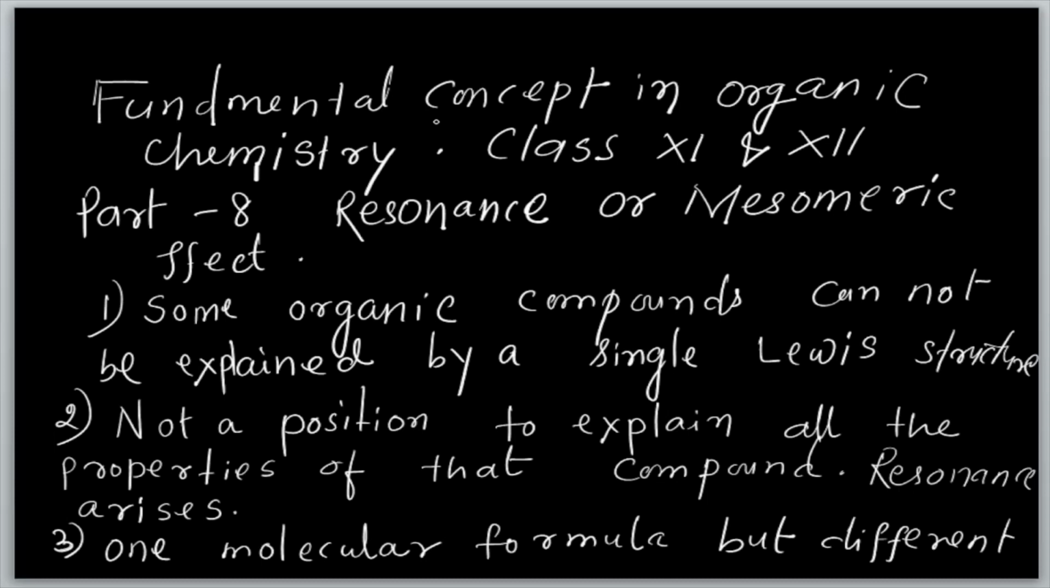Almost all organic compounds are explained by the Lewis dot structure. That means the outer shell electrons are explained by the Lewis scientist, that is called the Lewis dot structure. But some organic compounds cannot be explained with the help of the Lewis dot structure, and it is not possible to explain all the properties of that compound.